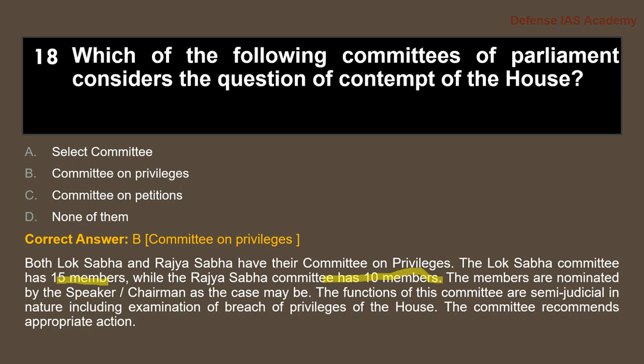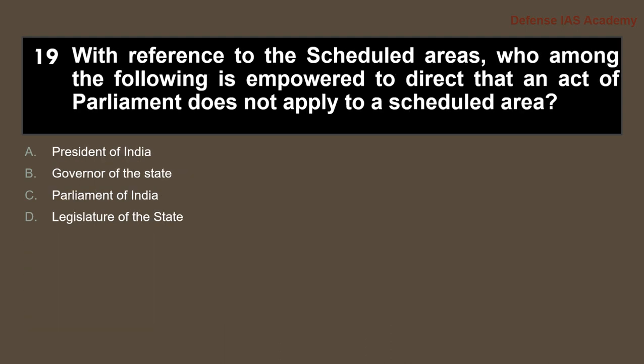So the Committee on Privileges is the committee of Parliament that considers questions of contempt of the House. Next question. With reference to the scheduled areas, who among the following is empowered to direct that an act of Parliament does not apply to a scheduled area?